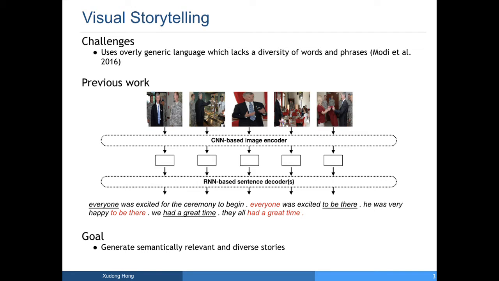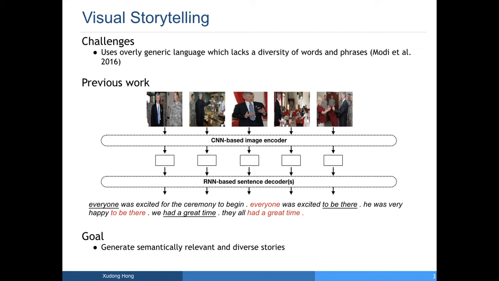Most of the previous work used overly generic language. Here is an example. The model first generates underlying phrases, and then repeats them later, where it's marked in red. For instance, the model generates a generic word "everyone" for the first image, but still produces it again for the second image. Humans usually prefer a more concrete noun phrase, like "the soldiers". This phenomenon further leads to a lack of diversity of phrases, which makes the story less readable.